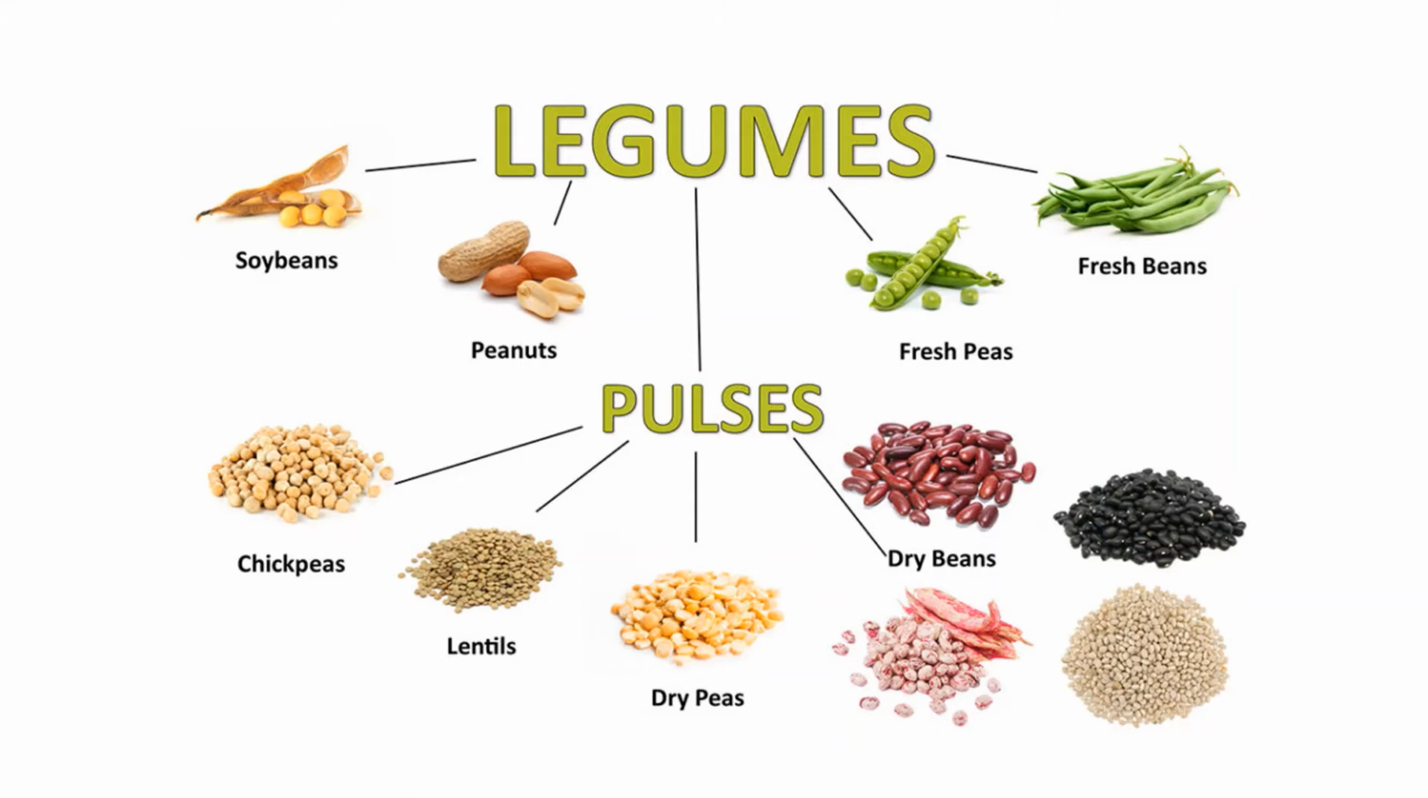Let us look at another chart which helps us understand legumes and pulses. Soya bean, peanut, fresh peas, and fresh beans. Next, chickpeas, lentils, dry peas, and dry beans.